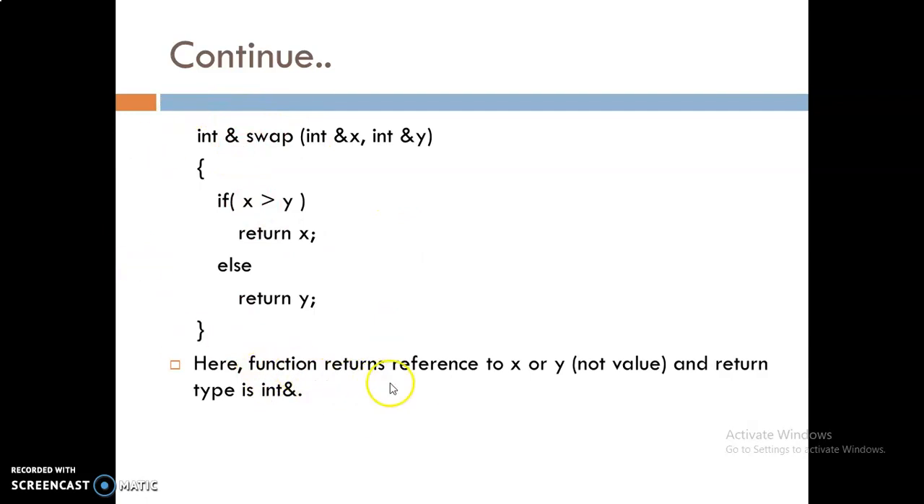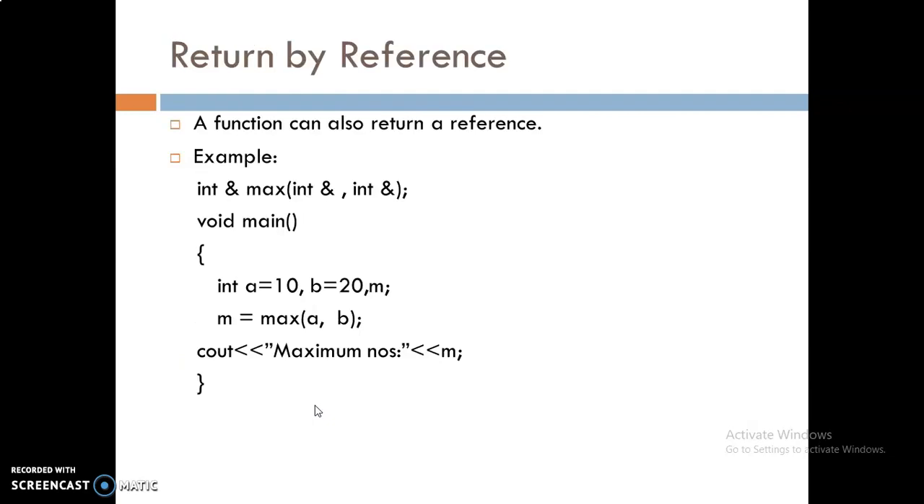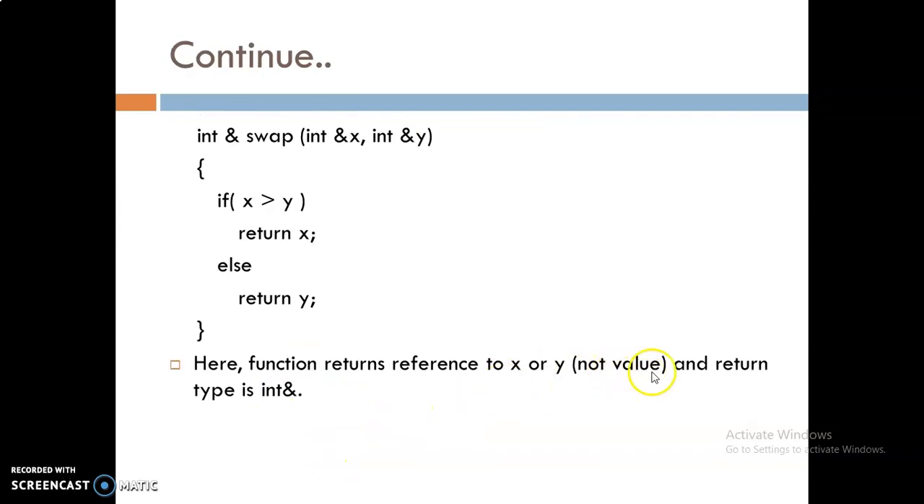Here the function returns a reference to x or y, not a value. We are not returning the value, we are returning the reference to x or y. Okay? And that's why the name is return by reference. This is integer ampersand. So accordingly we are returning a reference, that is the address of a variable. That is a reference. You can understand that. It is not a value.